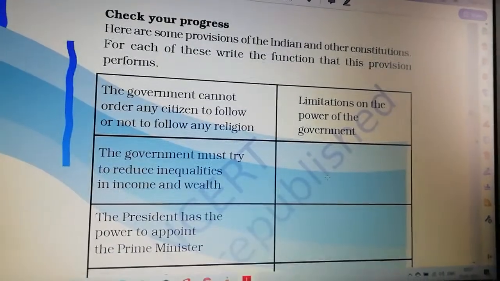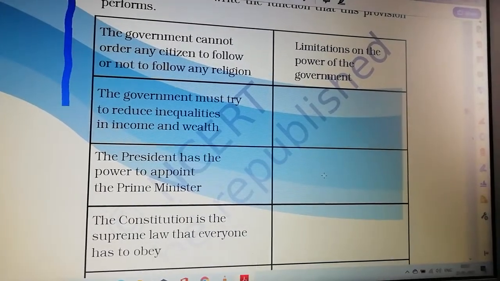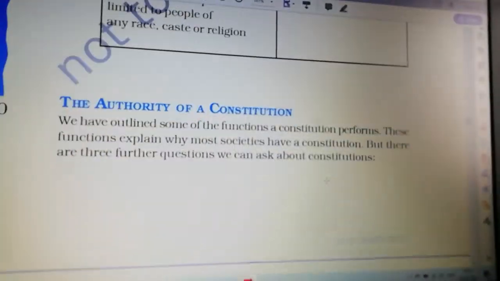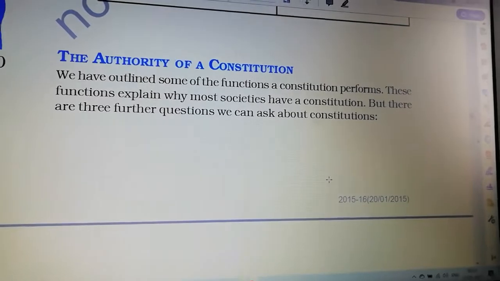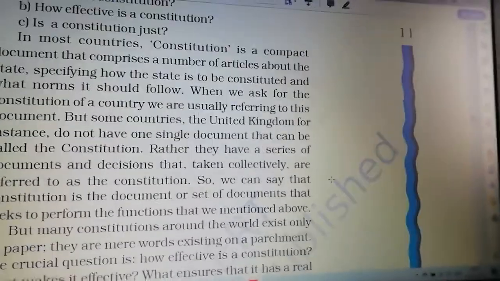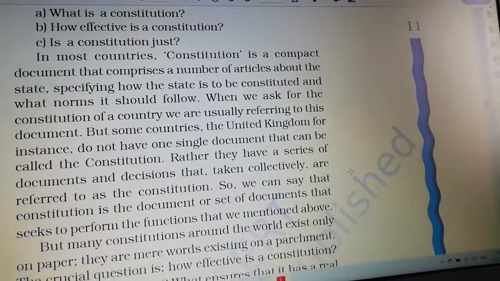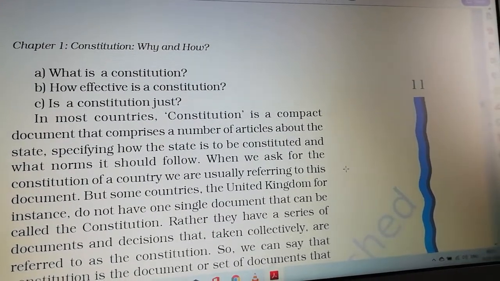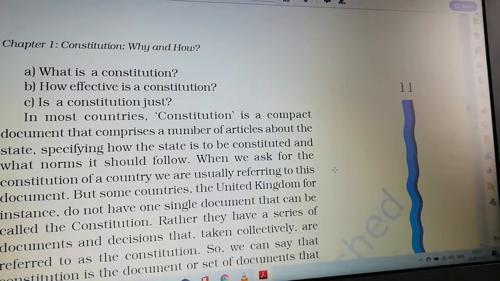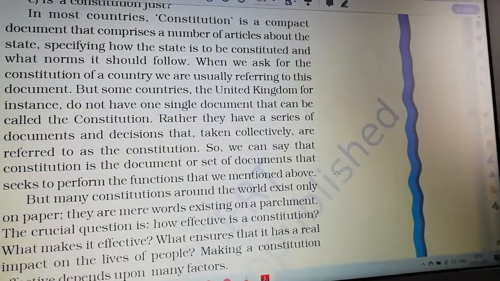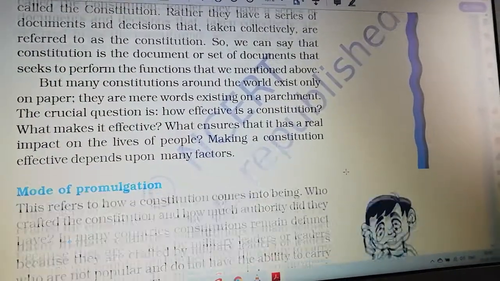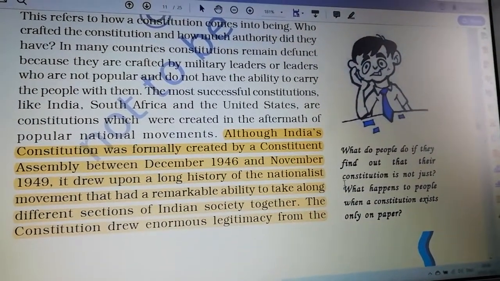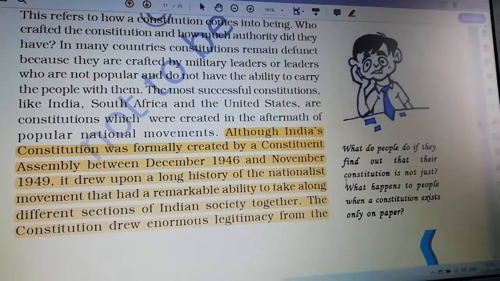On this page you can check your progress. You can link these statements with the functions of the constitution. The authority of a constitution, side heading. You can read what is a constitution, how effective is a constitution, is a constitution just. I am giving a brief idea of each and every chapter.